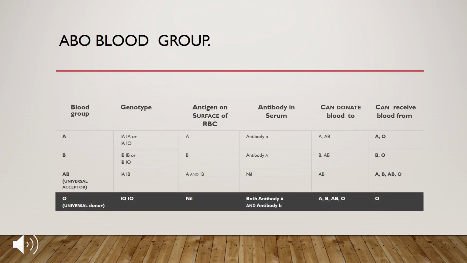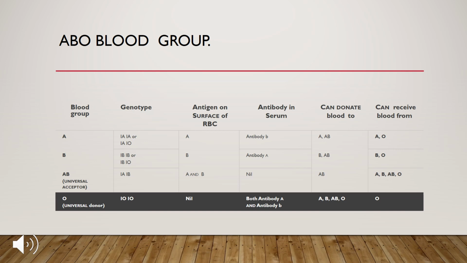ABO blood group, as you can see in the blood group column: A, B, AB and O. The antigen present on the surface of RBCs of blood group A is A. Blood group A, antigen A. Blood group B, antigen B. Blood group AB, antigens A and B. Blood group O, there is no antigen, neither A nor B.